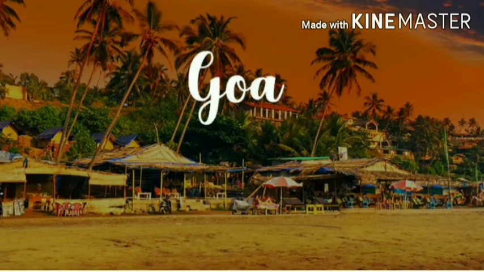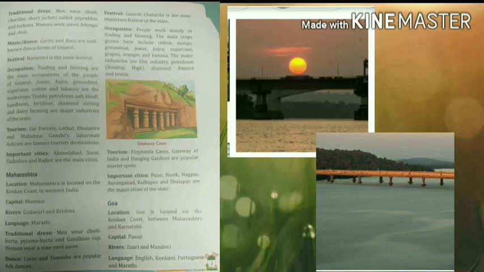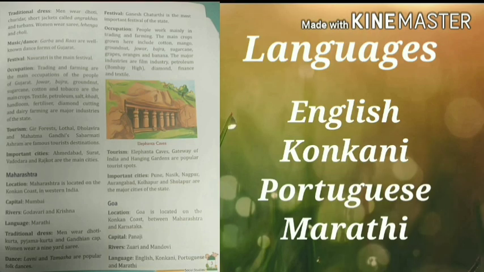The next state about which we will discuss is Goa. Remember, it is the smallest state. Goa is located on the Konkan coast between Maharashtra and Karnataka, and the capital of Goa is Panaji. Rivers which are present here are Zuari and Mandovi, and the languages spoken here are English, Konkani, Portuguese and Marathi. Now regarding traditional dress.